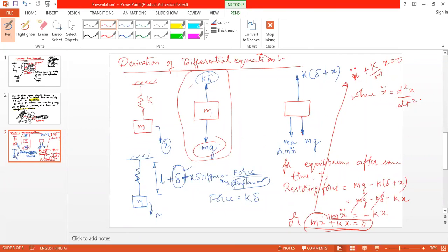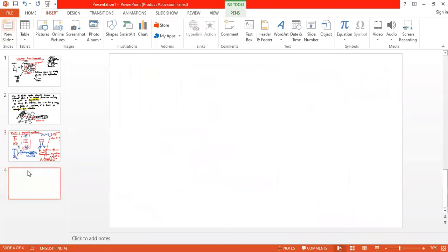And this is recognized as the equation for SHM. This is acceleration, and this is also associated with simple harmonic motion. And this you should know from M2 or M3.